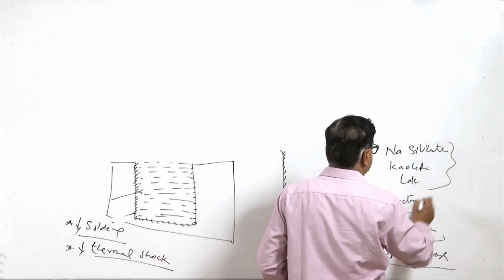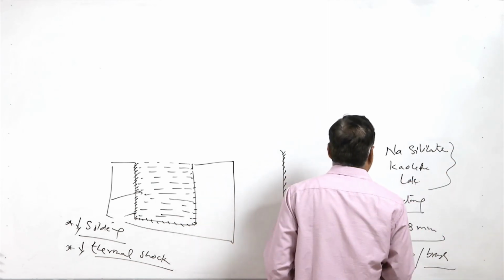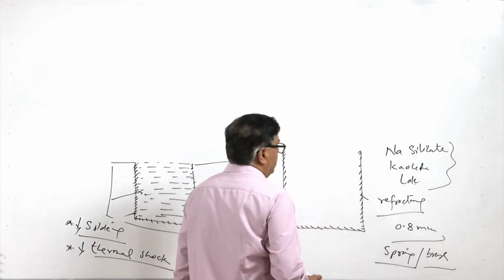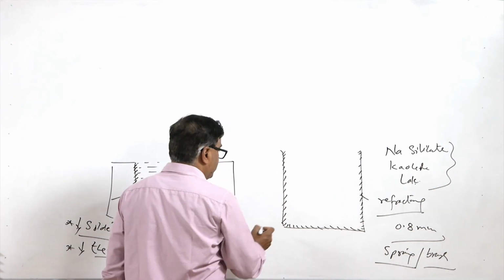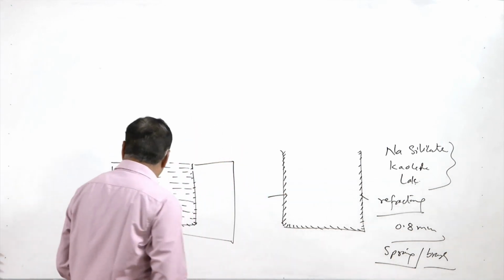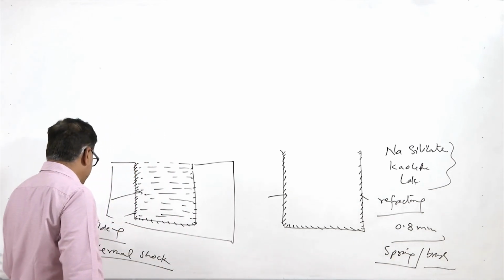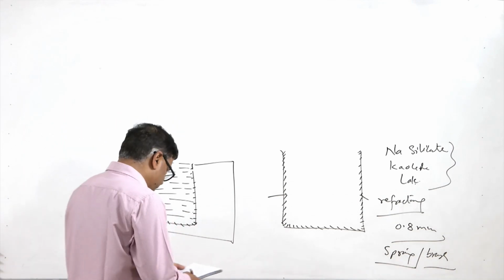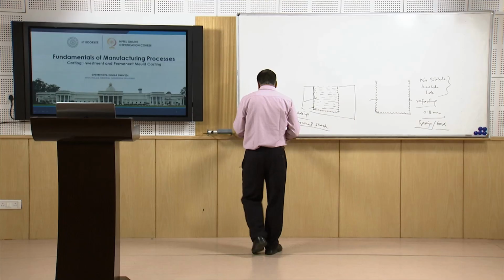So, a mixture of these three is applied on the internal surface of the permanent mold, so that it will reduce the thermal shock tendency as well as the soldering tendency of the metal of the casting with the mold wall.